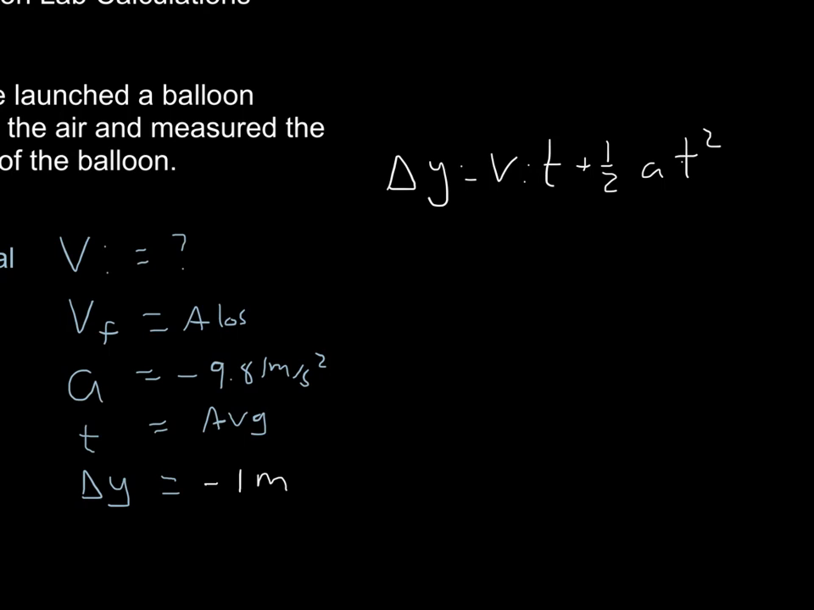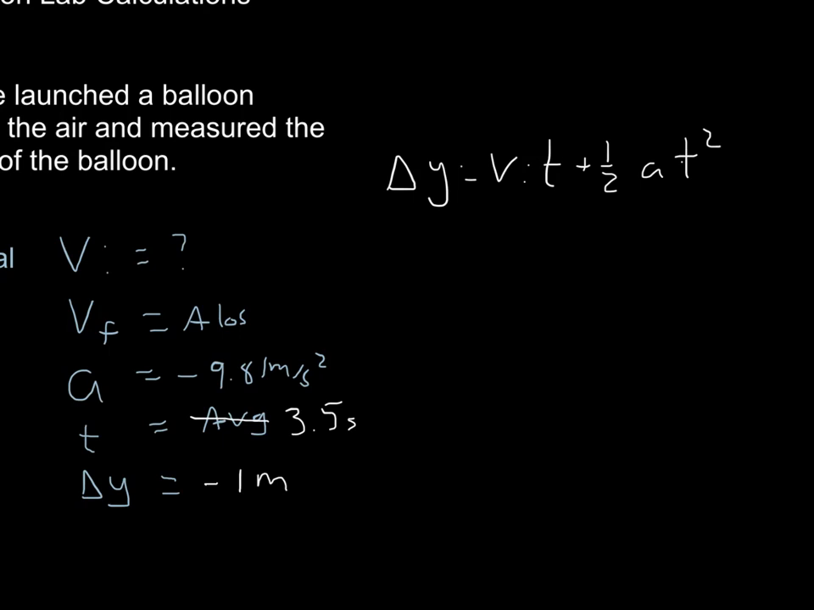Since I don't have a time here, let me just make up a time. Let's say my average time was, I don't know, 3.5 seconds. Okay, so let me use that time, and I'll use this imaginary data to find my initial velocity.